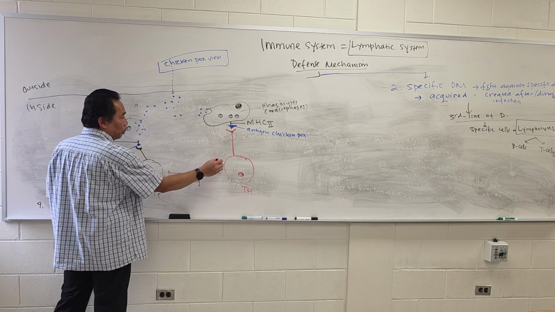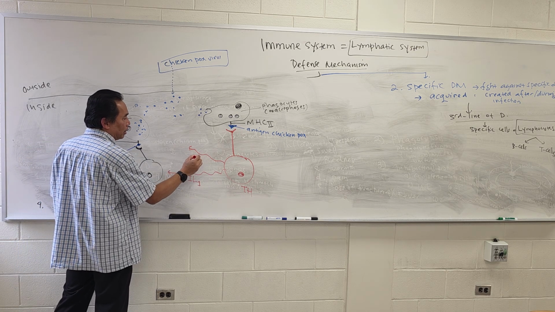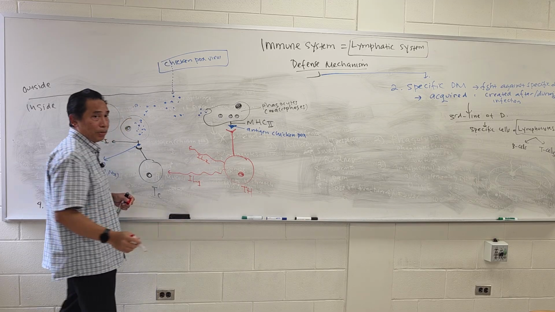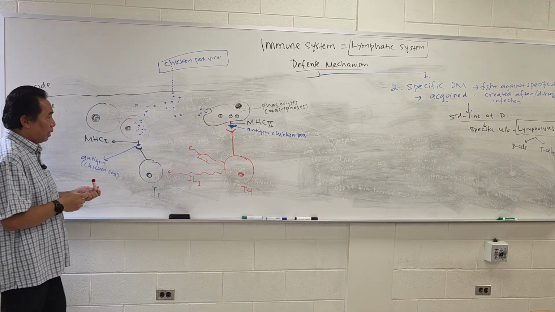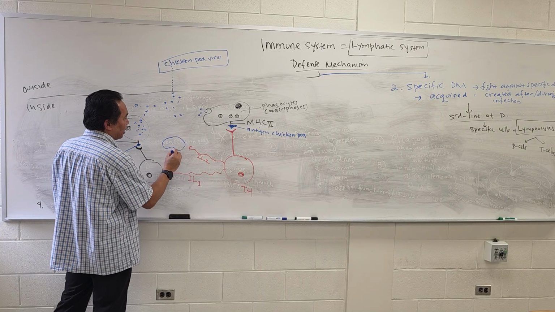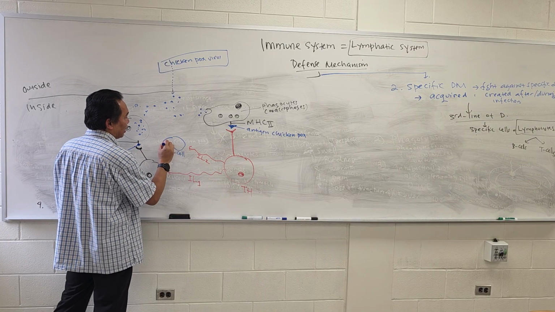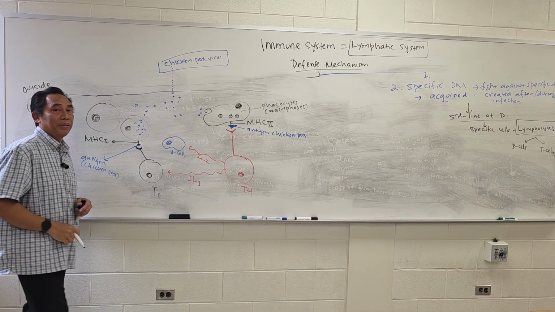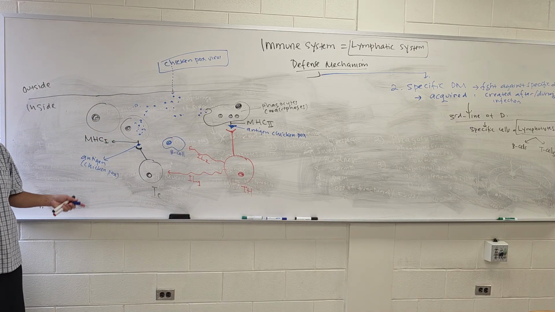Right? And then it also produces interleukin number 2, IL-2. And this one, the one that will go to the B cell. Now you see the T cell, B cell, now both of them present. Okay?